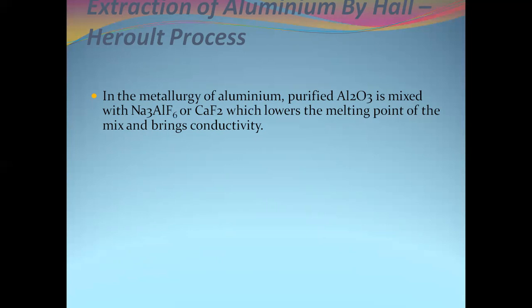The main advantage of cryolite or CaF2 is that it lowers the melting point of the mixture, because the alumina from the bauxite ore has a very high melting point. Another advantage of cryolite, sodium aluminium fluoride Na3AlF6, is that it increases the conductivity of the mixture.